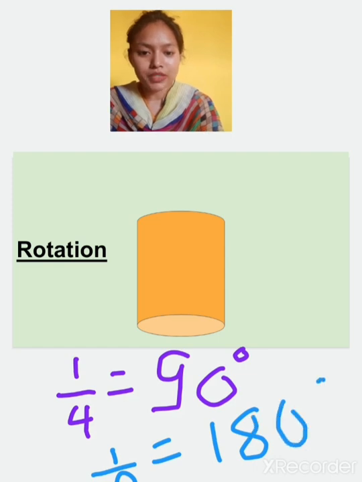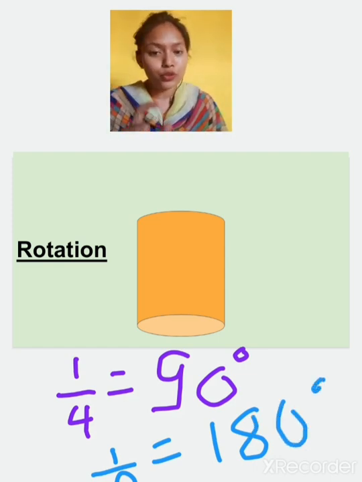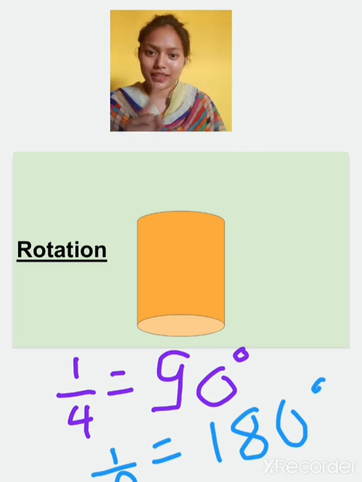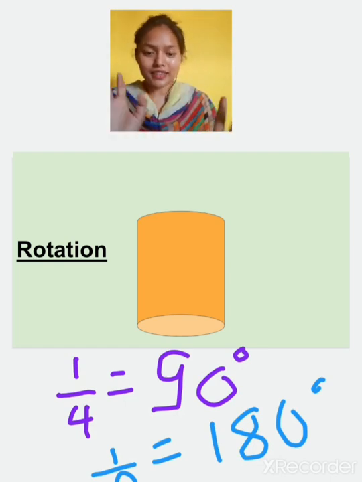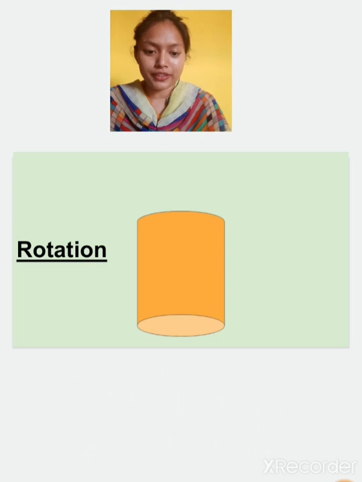Half rotation means 180 degree and 1/4 means 90 degree. Keep this thing in mind, okay? Half means 180 degree, 1/4 means 90 degree. Is it clear? Now we will rotate the figure.